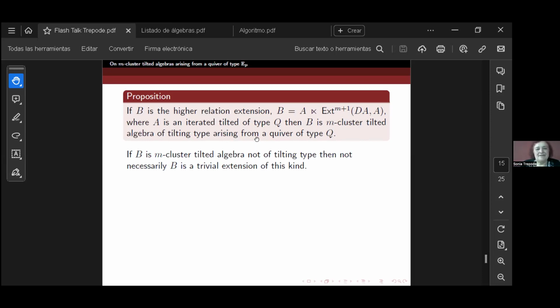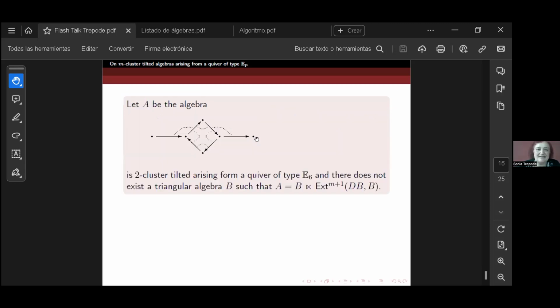And we can ask, if we have an M-cluster tilted algebra which is not of tilting type, arising from a pure silting complex, whether it is still a trivial extension. We don't know if it's a trivial extension, but it's not a trivial extension of this kind.